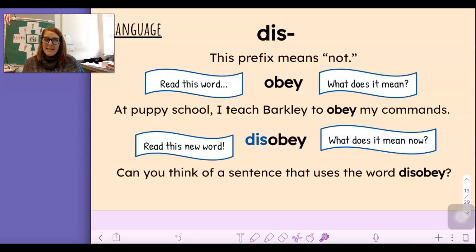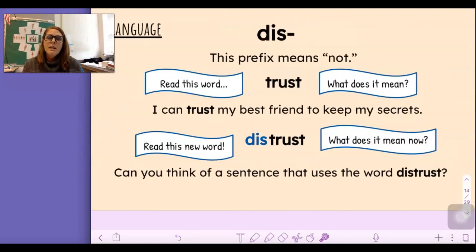Can you think of a sentence that uses the word disobey? How about maybe Barkley will disobey? Or maybe, did you disobey when you didn't make your bed? Let's look at another example of dis.